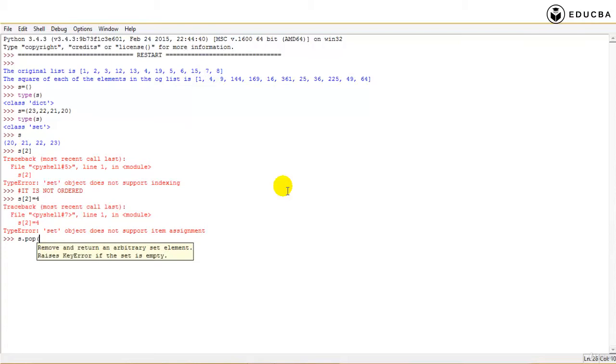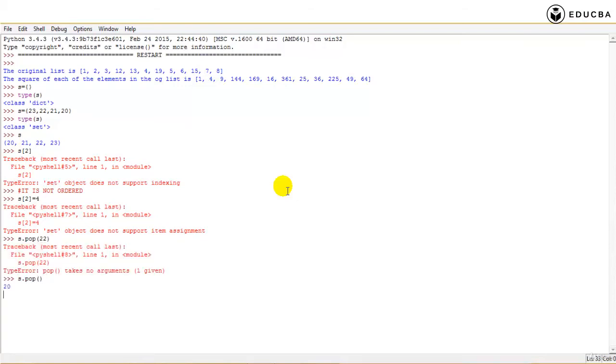Okay, so let's say S.pop. What will it do? S.pop just pops out one element, 20, right? What else will a set do? S dot, if I want to remove a particular value, I need to use remove, right? So if I remove, it removes an element. If I say 23 now, it's going to specifically remove 23. So a pop just pops out one element, while remove 23 removes a particular element from the set.